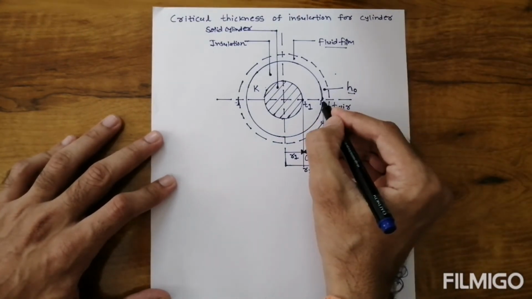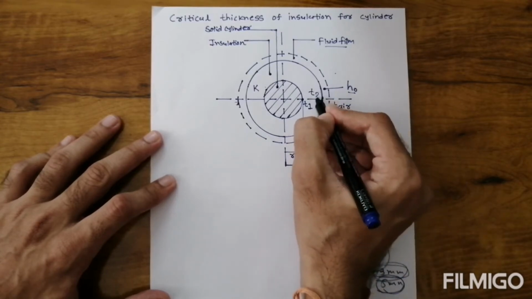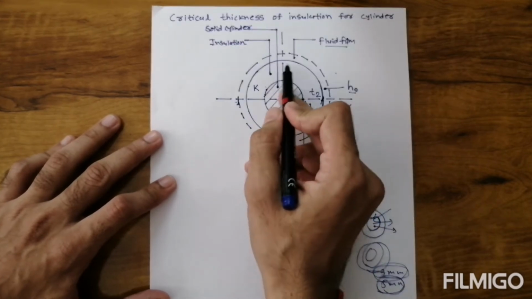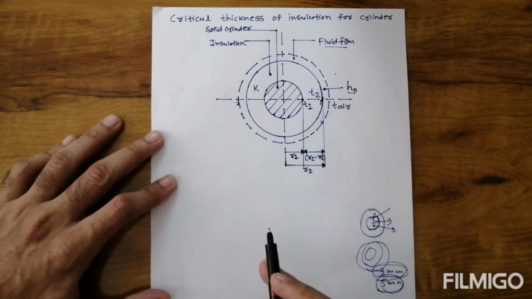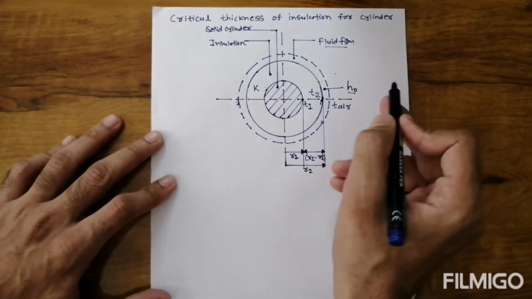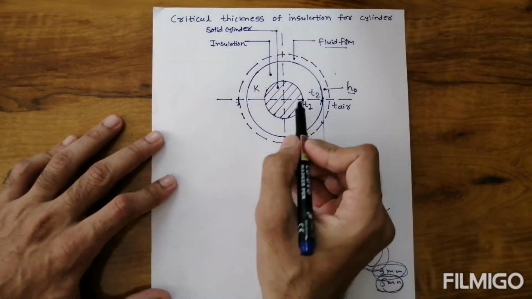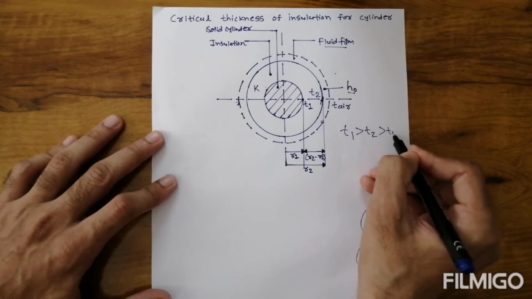And the insulation surface temperature we denote by T2. That is your solid cylinder, then the insulation, and outside air is present. Now we consider that heat is transferred from inside to outside, radially outward. So it will be transferred from T1 to T2 and then from T2 to T air.